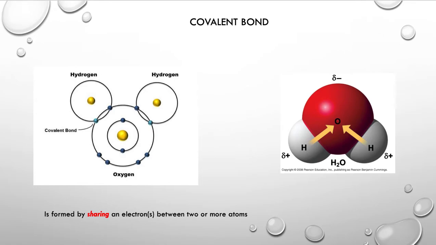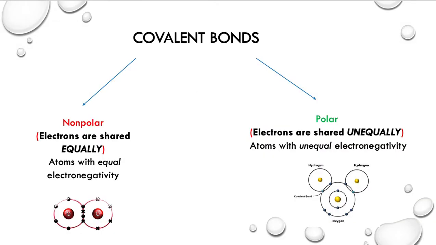Okay, so let's move on. We can further classify a covalent bond into two other subtypes, nonpolar and polar. Nonpolar covalent bonds form when electrons are shared equally. This happens when two atoms sharing electrons are identical, such as oxygen gas, O2. So the electronegativities are identical and both atoms pull equally on the electrons.